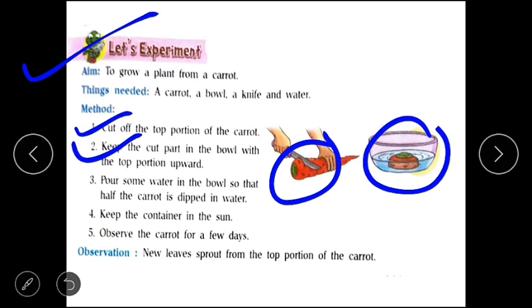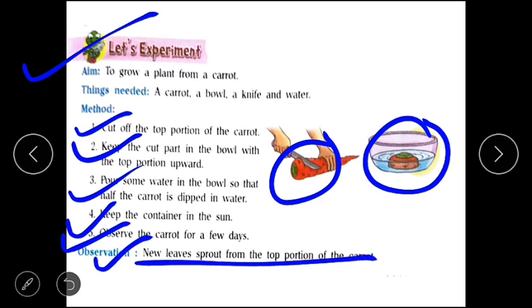Third, pour some water in the bowl so that half the carrot is dipped in water. Fourth, keep the container in the sun and observe the carrot for a few days. Our observation will be new leaves sprout from the top portion of the carrot, and when this is planted in the soil, we get a new plant of carrot.